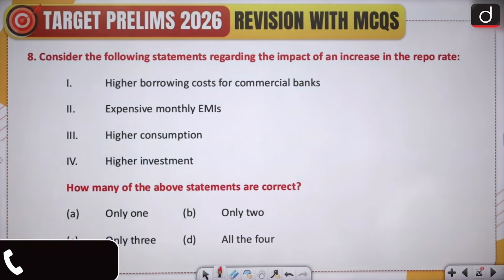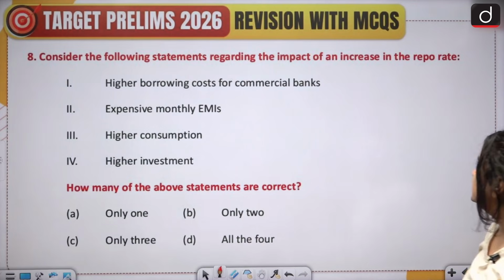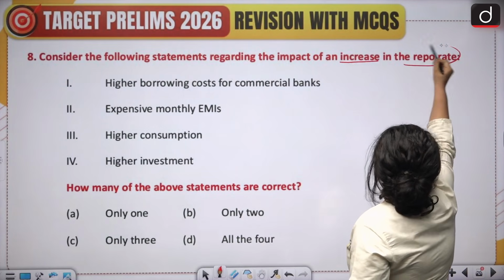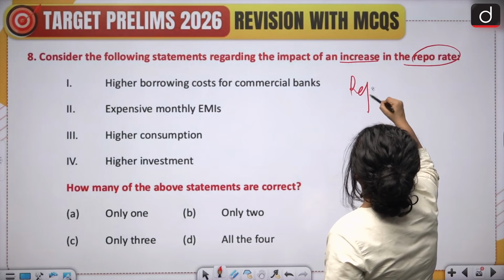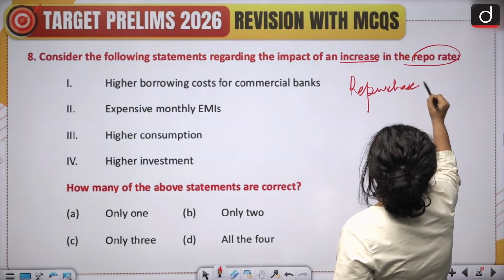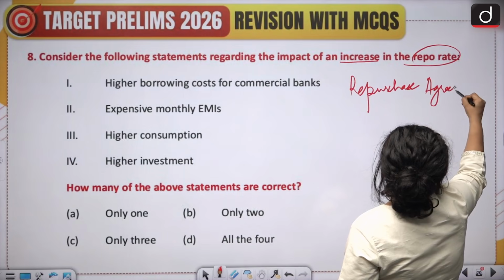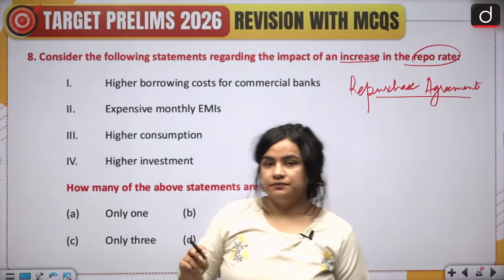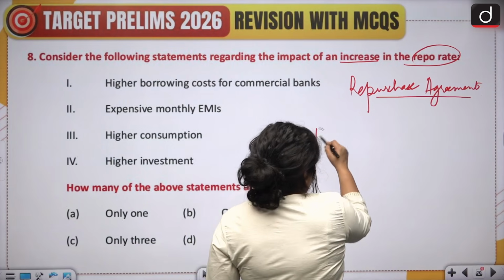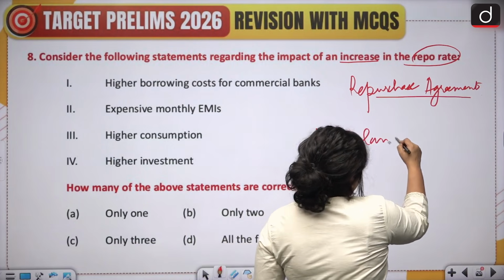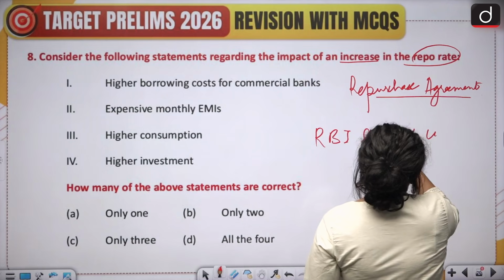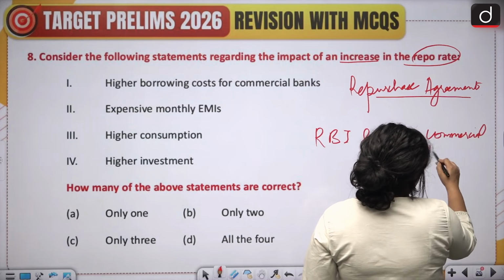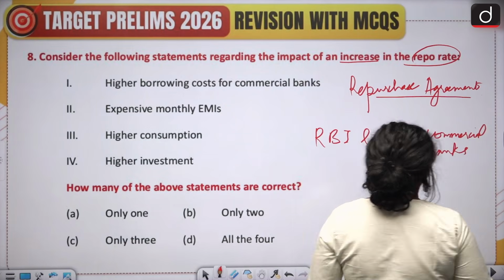Question 8 says consider the following statements regarding the impact of an increase in the repo rate. We are talking about an increase in the repo rate. What is the repo rate? Repo rate is actually a repurchase agreement. In simple words, it is the rate at which RBI lends to commercial banks. The rate at which RBI lends money to commercial bank.